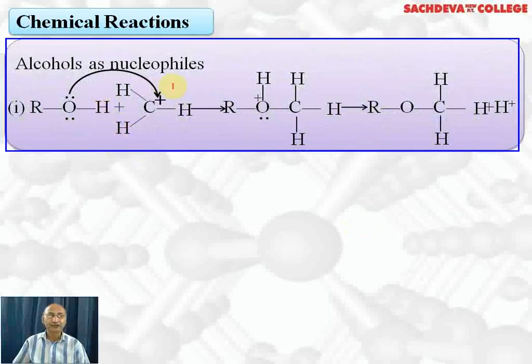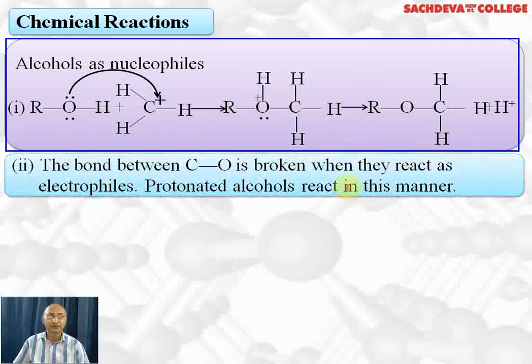Alcohols act as nucleophile. Here in alcohol, oxygen has a lone pair of electrons and the methyl group is attacking this oxygen. When the methyl group gets attached to oxygen, oxygen acquires a positive charge because it has donated a pair of electrons for forming the bond with the methyl carbocation. So we get this protonated alcohol. Ultimately, this H positive ion goes away and we will get ether. That is the way alcohol reacts as nucleophile.